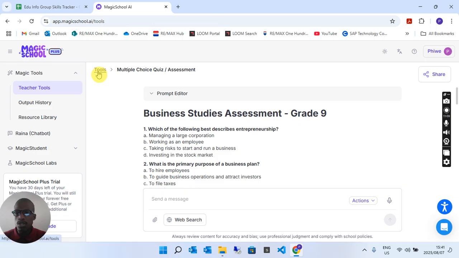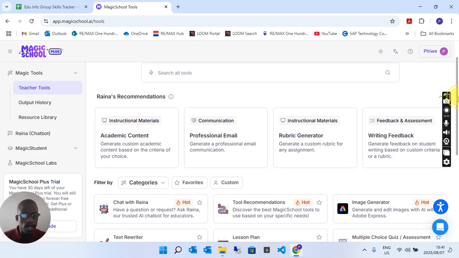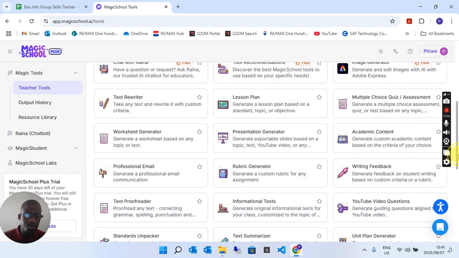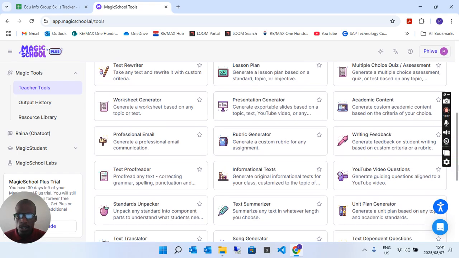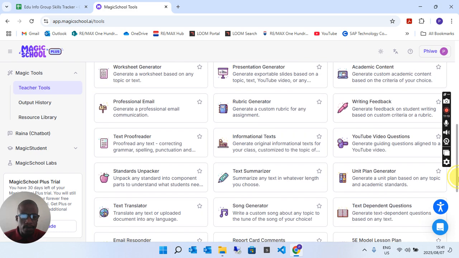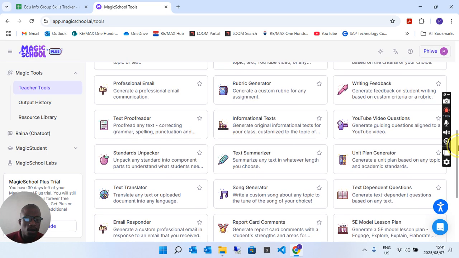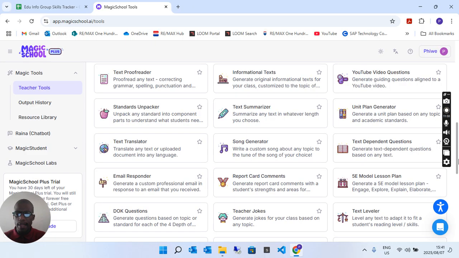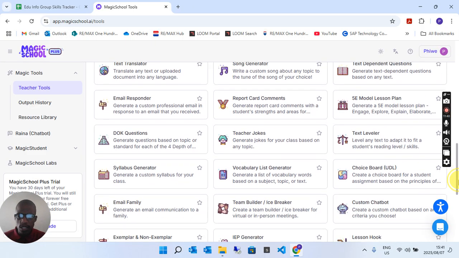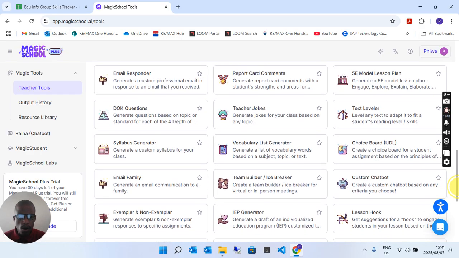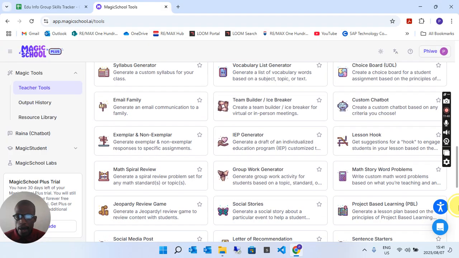We go back to tools, and then we're going to go down to what else can we cover in this video. Text summarizer is probably how you could summarize long text and stuff. YouTube video questions, generate guiding questions aligned to a YouTube video. Okay, maybe that we're not going to do now. Let's check for something else that's more relevant to the short time that we have.